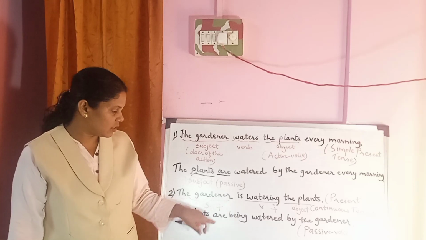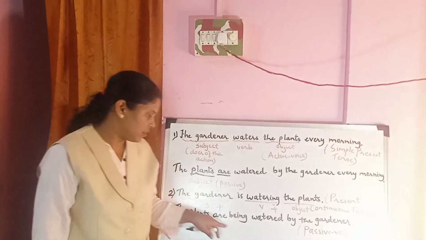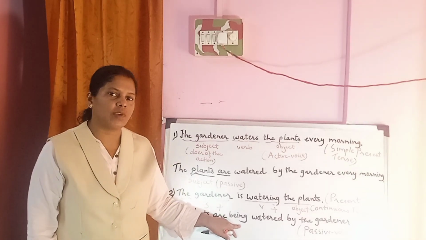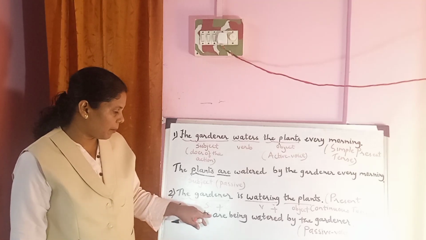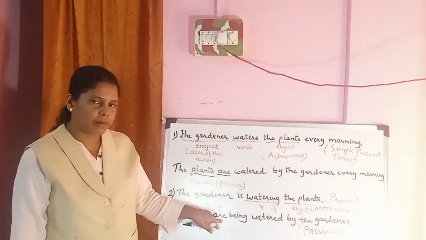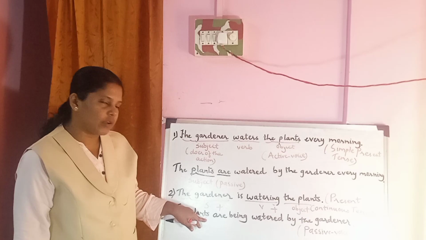Now when you change the sentence in the present continuous tense, see the structure of it. Any sentence when you frame, you will have to remember the structure. First is the subject plus is or are, depending upon the subject that you are using.